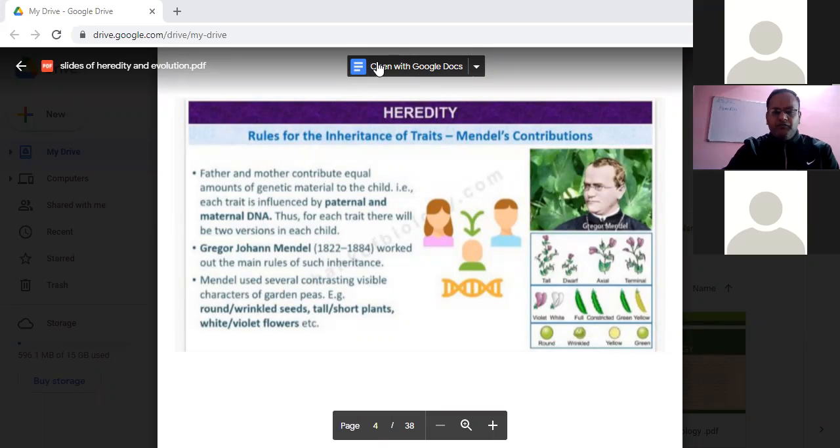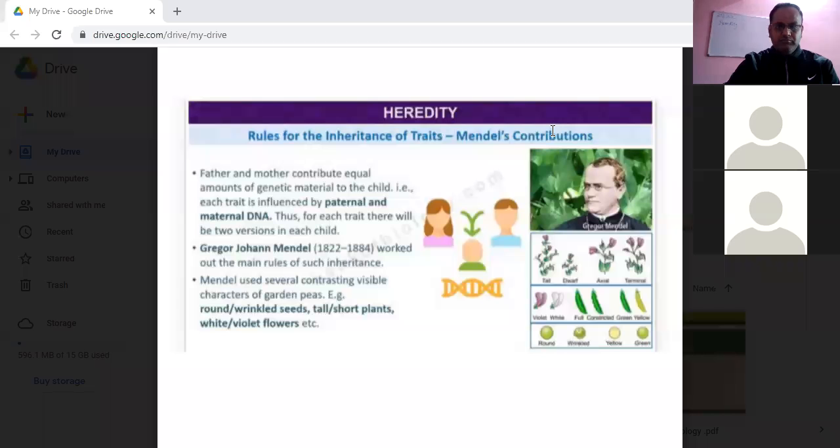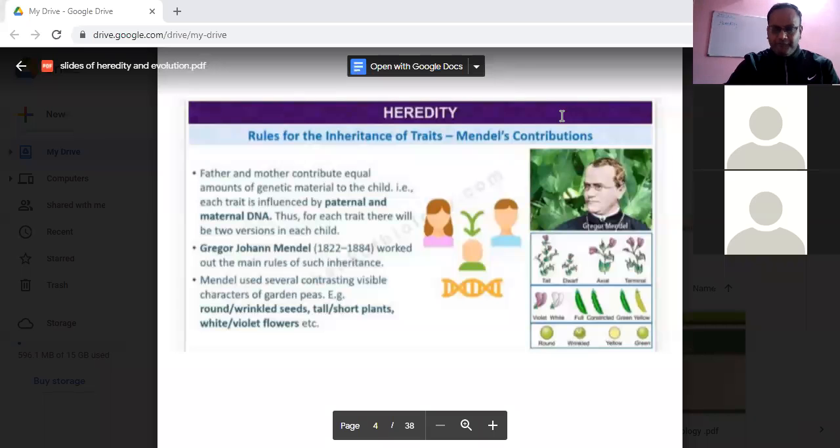Yes, sir. What do we mean by heredity, Anjali? It is the process of transmission of characteristics or traits from one generation to another. Very good. Transmission of the characteristics from one generation to the next. Very correct. Next, my question is, what do we mean by variation?